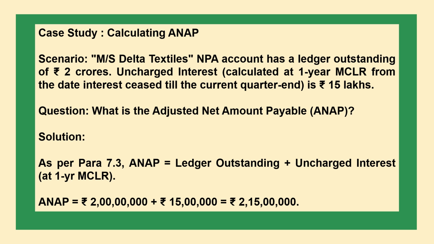ANAP solution: as per para 7.3, ANAP is equal to ledger outstanding plus uncharged interest at 1 year MCLR. ANAP is equal to rupees 2 crores plus rupees 15 lakhs, which is equal to rupees 2.15 crores.